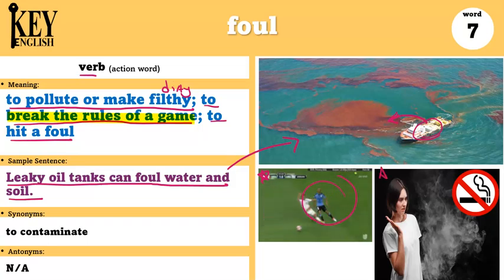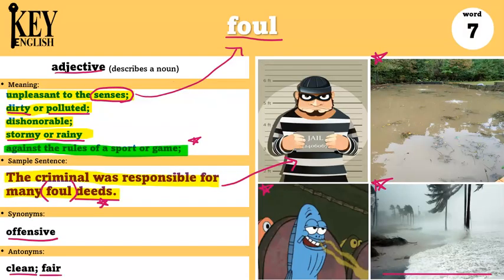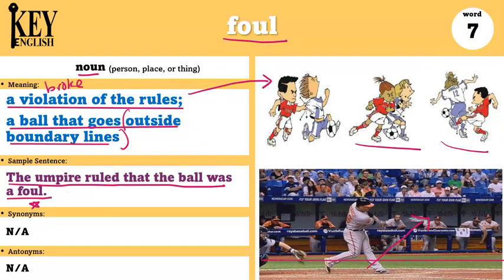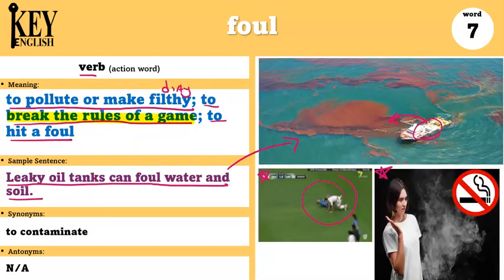I could also say, be careful not to foul the air with smoke, because smoke is very dirty and smelly, so it can foul the air. So in that way, we can use foul as an adjective, as a noun, or as a verb. And one synonym of foul is to contaminate, or basically to make dirty. There are no antonyms for this word when it's being used as a verb.